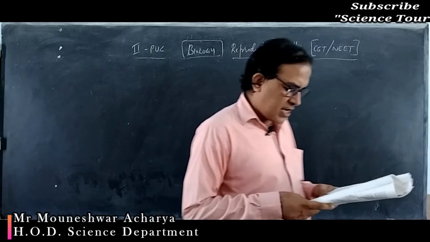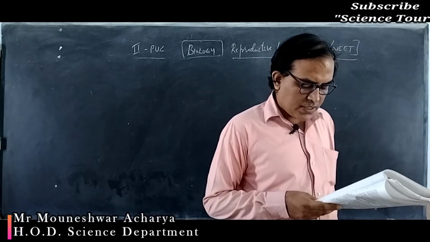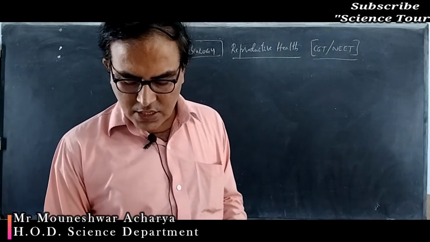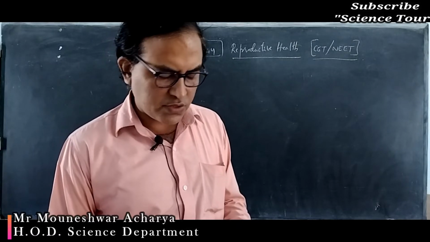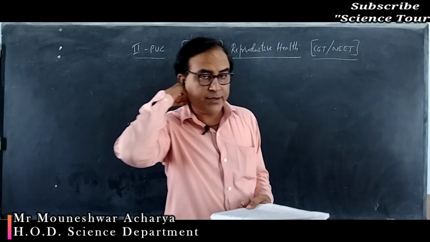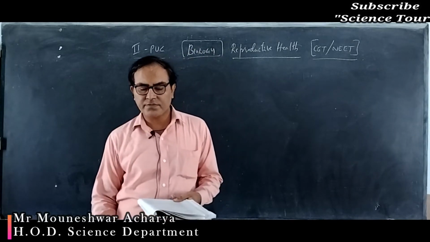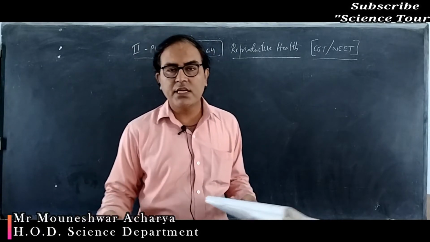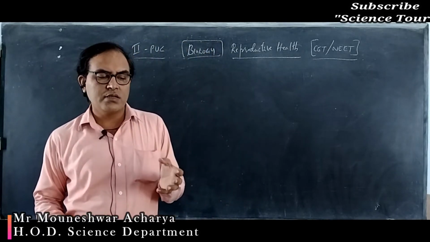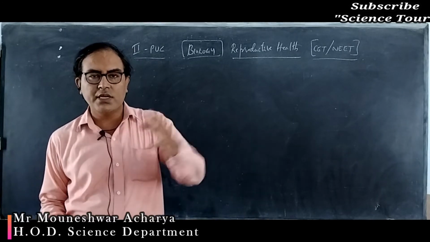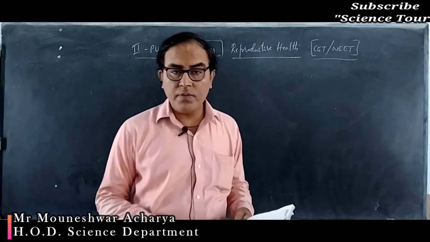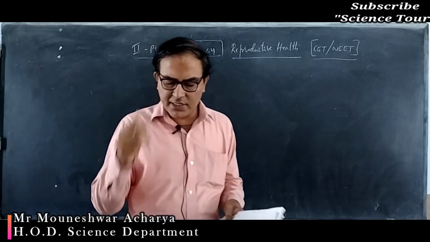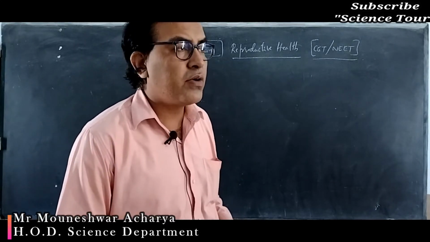Emergency contraceptives are effective if used within 72 hours of coitus. Coitus means sexual intercourse. The right option is option A or 1. Now, fertilization requires around 48 hours. Once the sperms are introduced into the female reproductive tract, they have to reach the ampulla region, and the ovum also has to reach the ampulla region simultaneously. So fertilization takes place after around 24 to 48 hours.